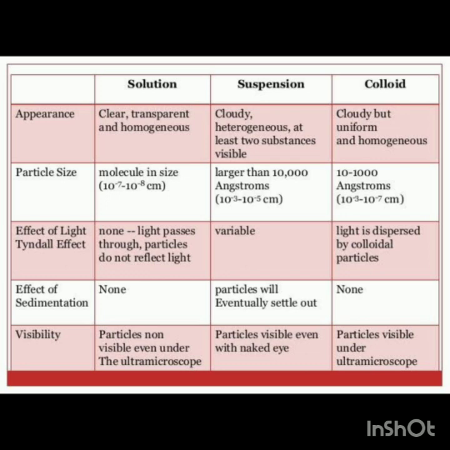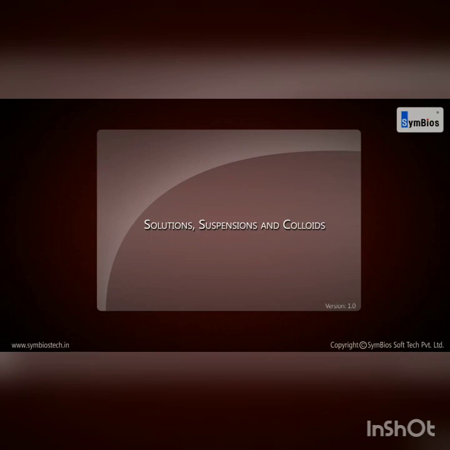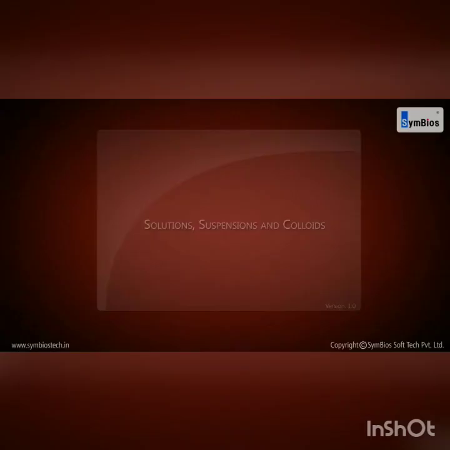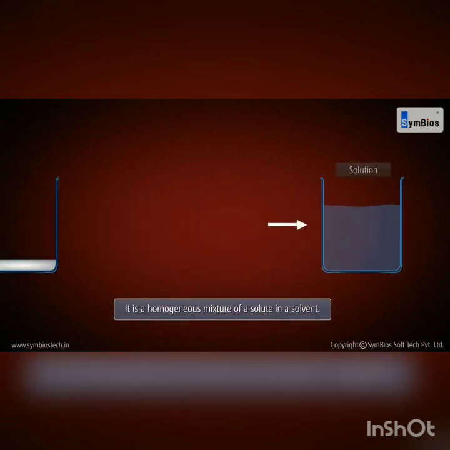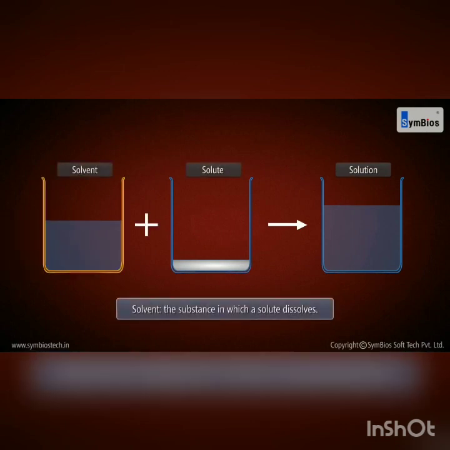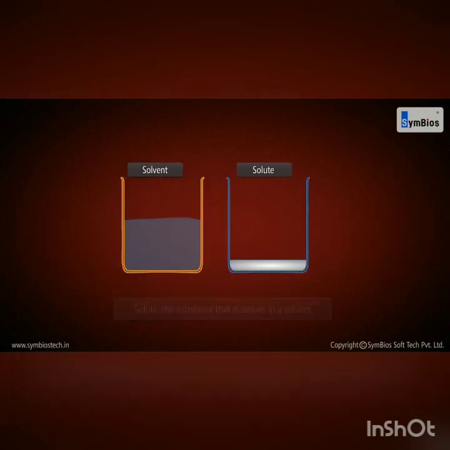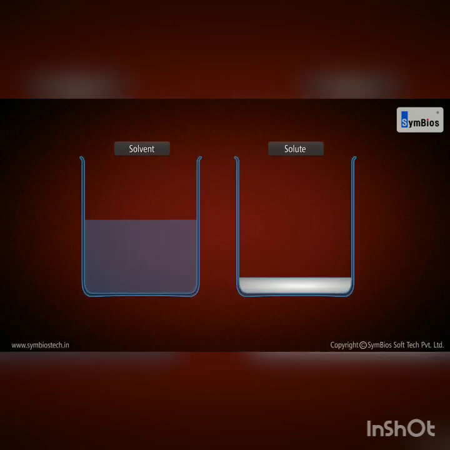Now have a look at the video. Solutions, suspensions and colloids. You will learn the difference between a solution, suspension and colloid. What is a solution? It is a homogeneous mixture of a solute in a solvent. Solvent, the substance in which a solute dissolves. Solute, the substance that dissolves in a solvent. Solvent is the substance that is present in the greatest amount. Both solute and solvent can be a gas, a liquid, or a solid.